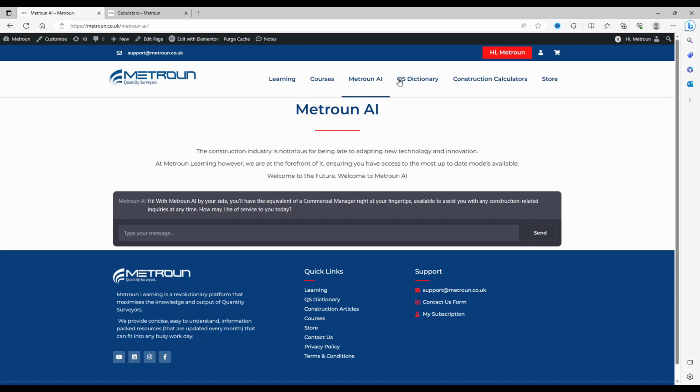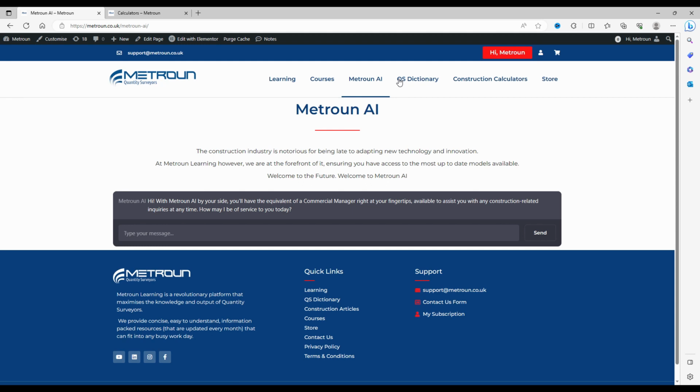ChatGPT came into fruition early 2023, Bard came out last month. Metroun AI is a tool that focuses on quantity surveying and construction elements. Just like any other AI model, it will give you the best possible answer. So it'll either know the answer and tell you this is the answer, or it will give you the best possible, in essence, guess. ChatGPT does that, Bard does that, and Metroun AI does that. So it's really important to take this as an estimate, as a guide, but not as gospel.